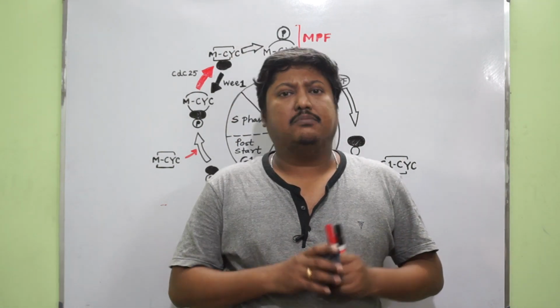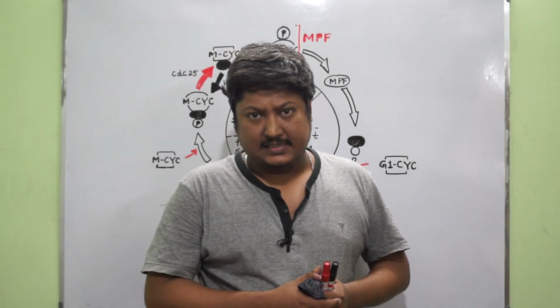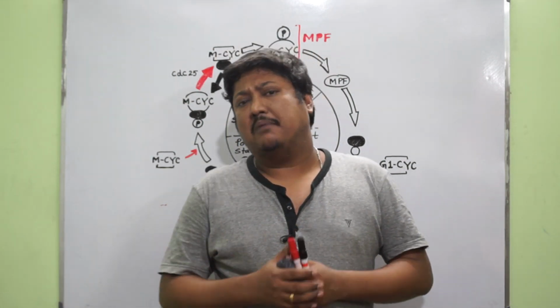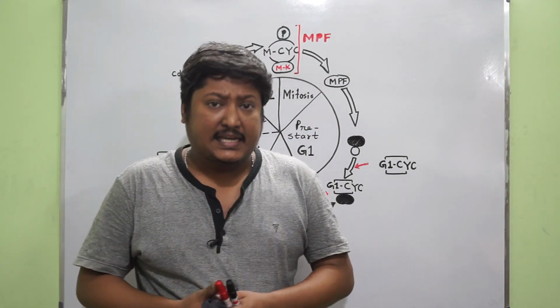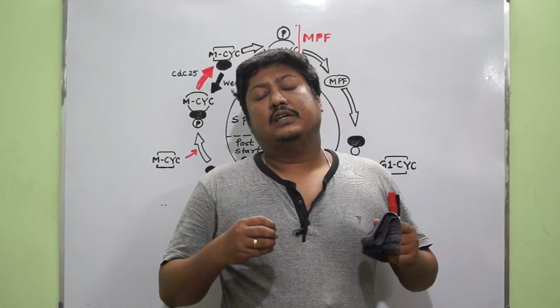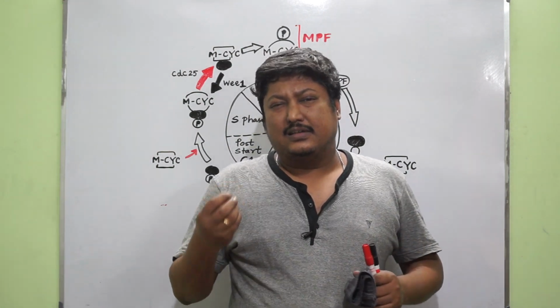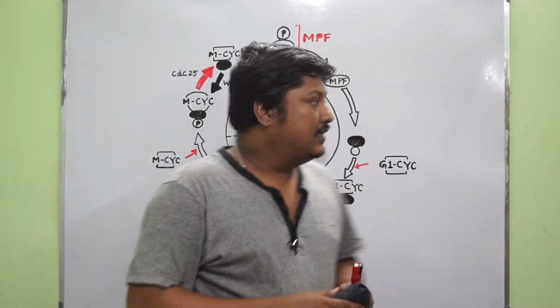So today I'll be talking about the eukaryotic process of cell cycle that occurs in the yeast, but it does not vary with the mammals. Apart from the different types of cyclins responsible in case of mammals, in case of yeast there are two types of cyclin present, only the S and the M form of cyclin. Let's see.